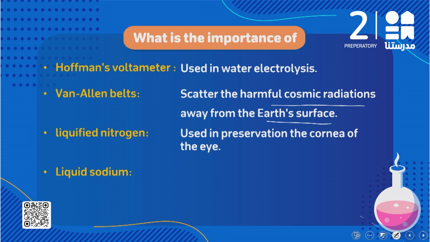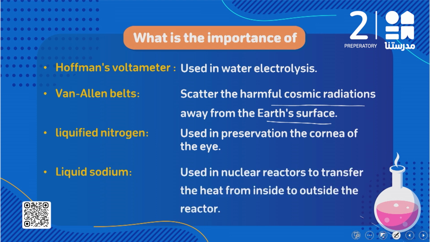We said liquid sodium is used in nuclear reactors to transfer the heat from inside to outside the reactor, because sodium is a good conductor of heat. So again, liquid sodium is used in nuclear reactors to transfer the heat from inside the reactor to outside.